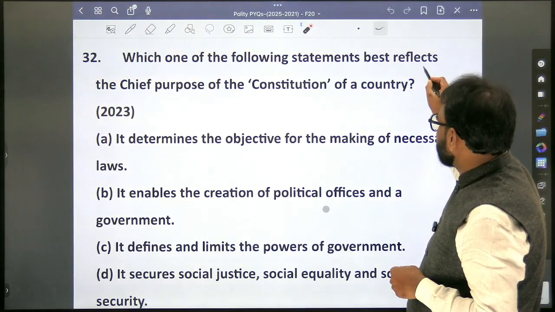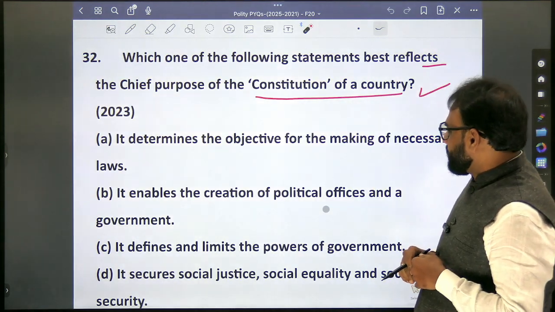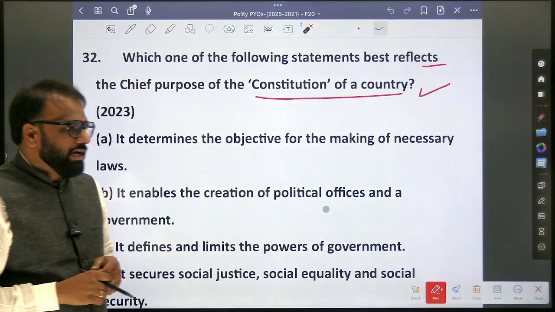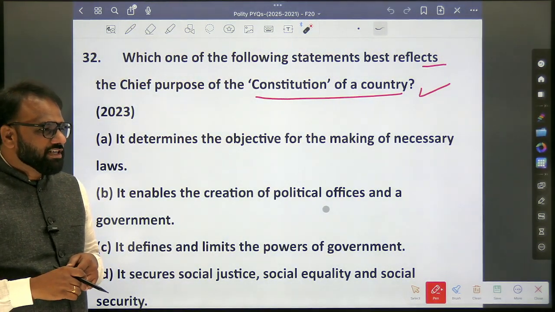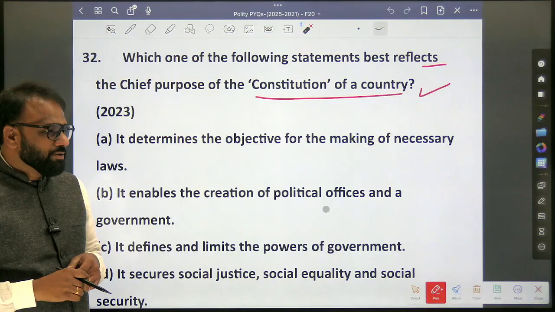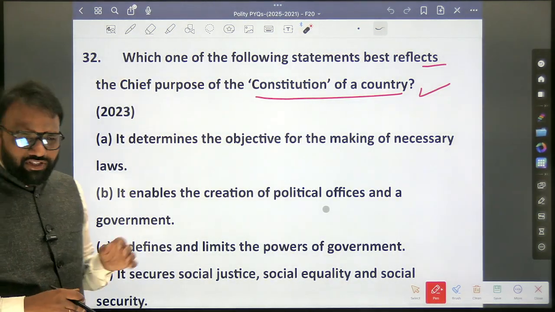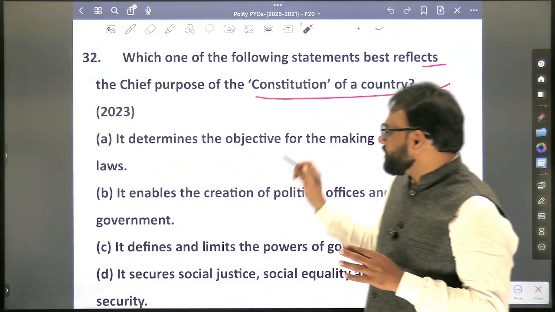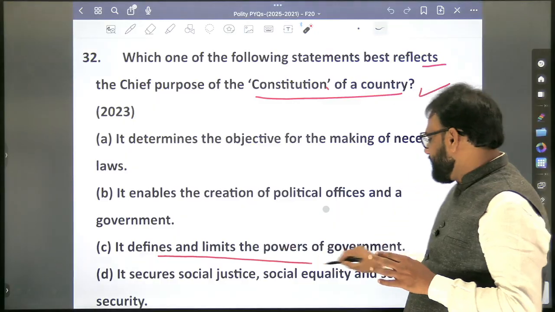Which of the following statements best reflects the chief purpose of the constitution of a country? It determines the objectives for making of necessary laws. It enables the creation of political office and government. It defines and limits the powers of the government. It secures social justice, social equality, and social security. This same question has been repeated multiple times. So whenever we come across it, what is the answer? It defines and limits the powers of government.